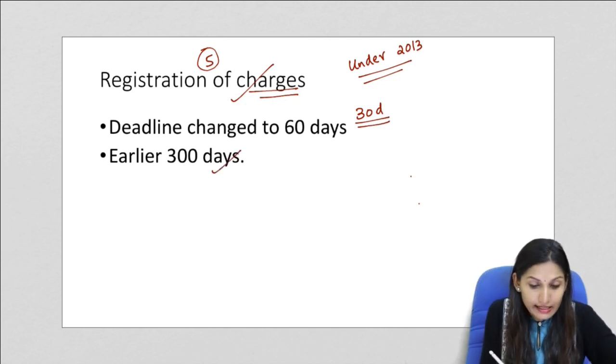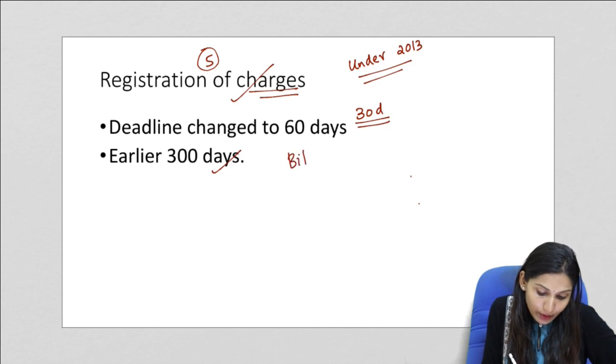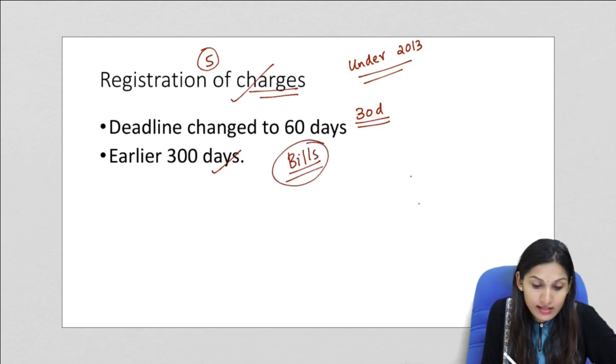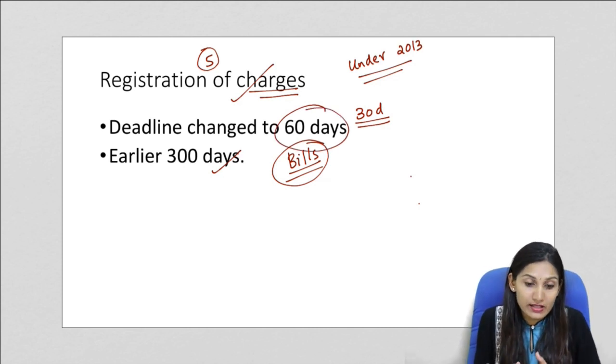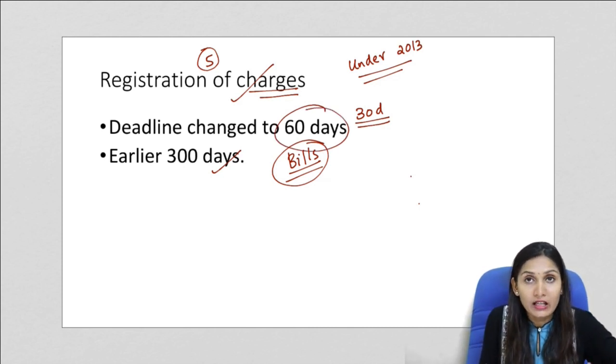Now, for this extension, permission has to be granted from the registrar of companies. Now the bill amends this provision and changes the deadline to 60 days. So now companies must register charges on the property within 60 days, that is extendable by 30 days, and this can be extended only up to 60 days.